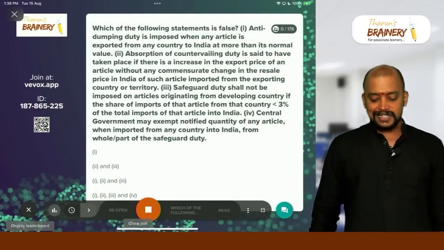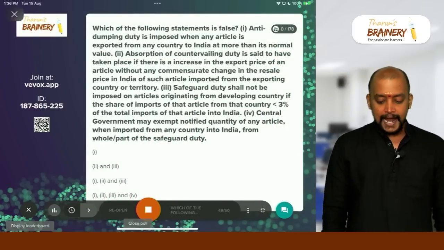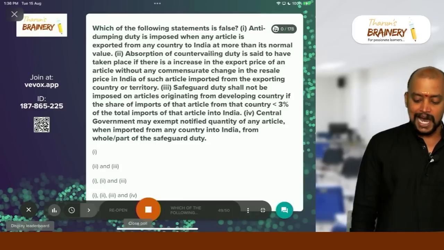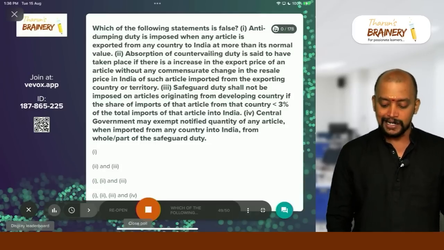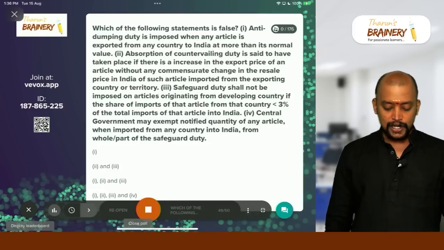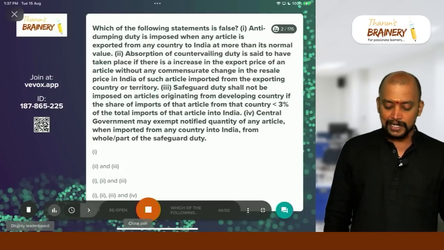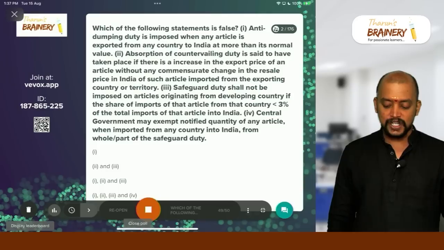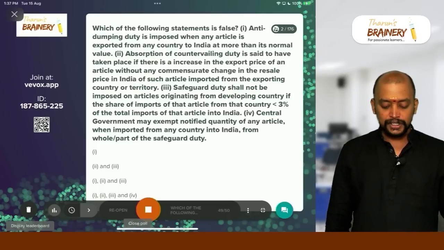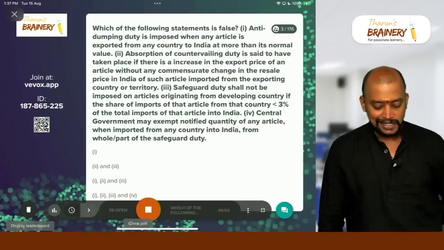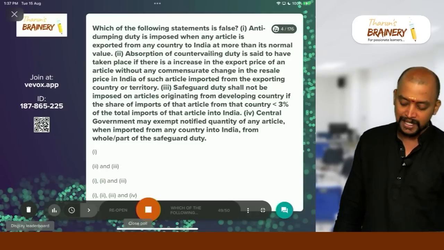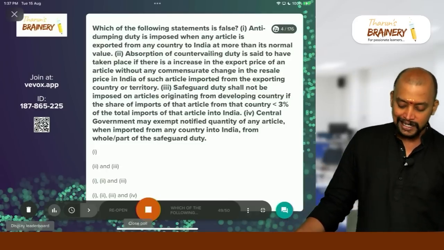Which of the following statements is false? Anti-dumping duty is imposed when the article is exported from any country to India at more than its normal value. Absorption of countervailing duty is said to have taken place if there is an increase in export price of an article without any commensurate change in the resale price of such article imported from the exporting country or territory.